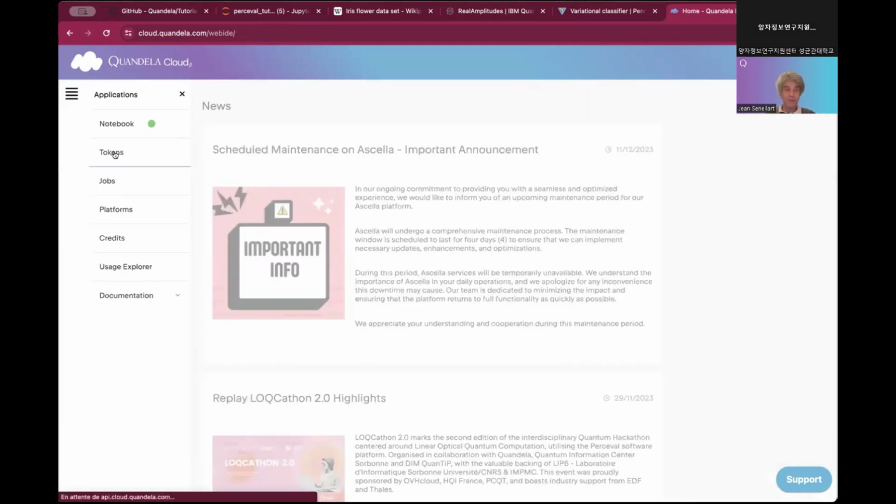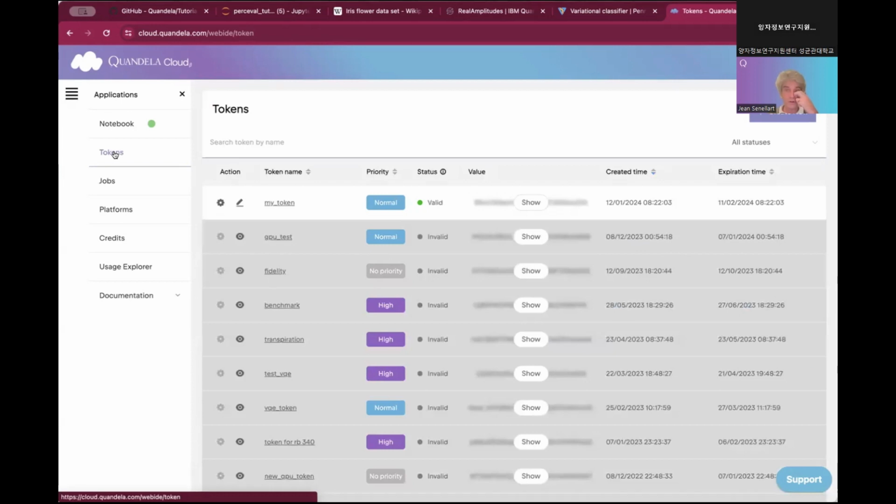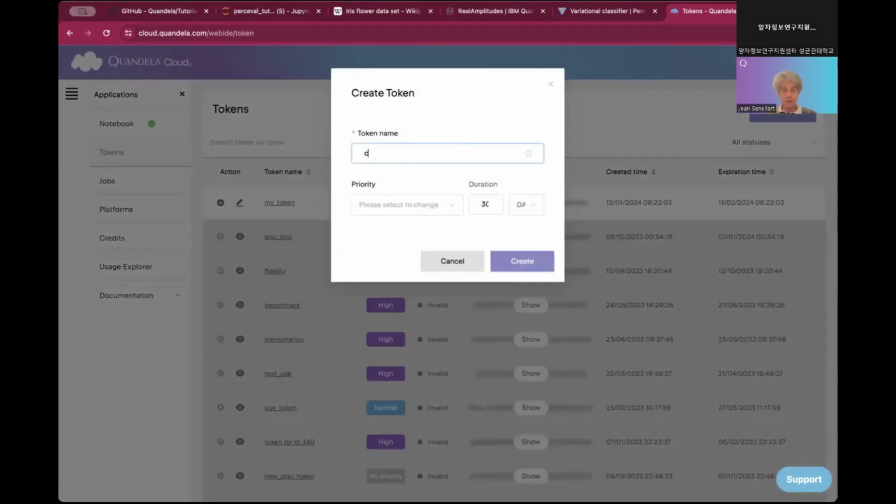For today, we'll be creating a token that we'll use to run our notebook. So I will create a new token, a class 10 token. You can change the priority of your token, and it depends on the type of account you have.